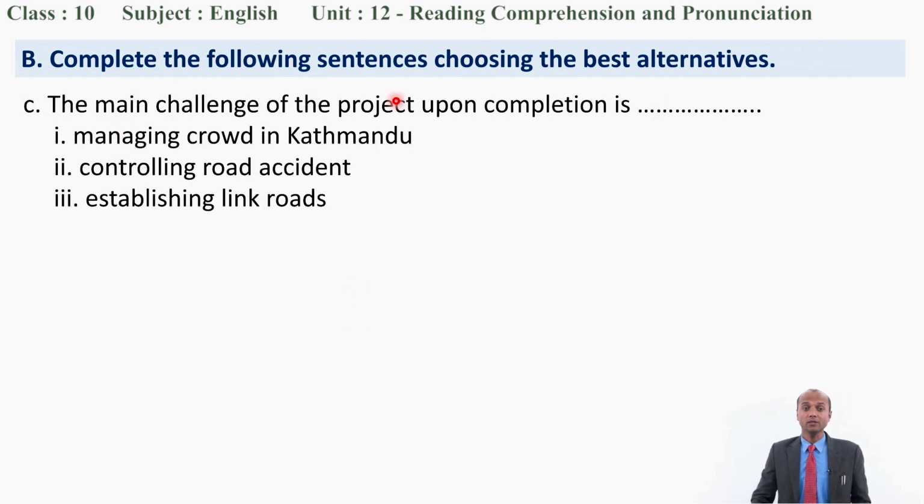C, the main challenge of the project upon completion is. So these are the options. Which one is, let's say, the challenge? Managing crowd in Kathmandu, controlling road accidents, and establishing link roads. Okay, establishing link roads.